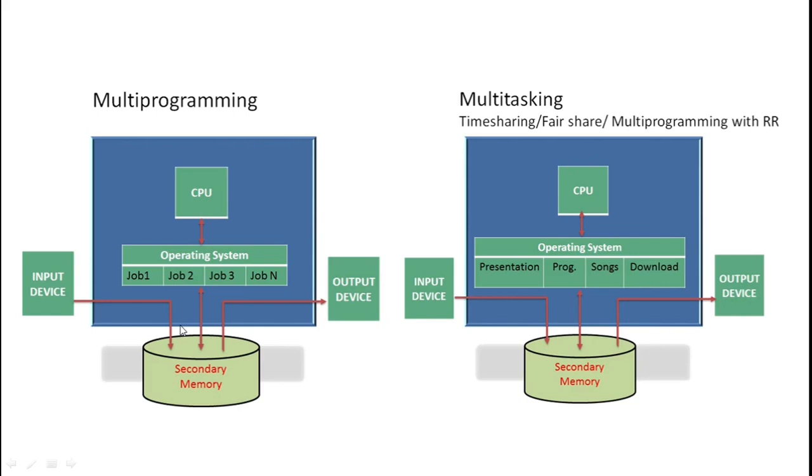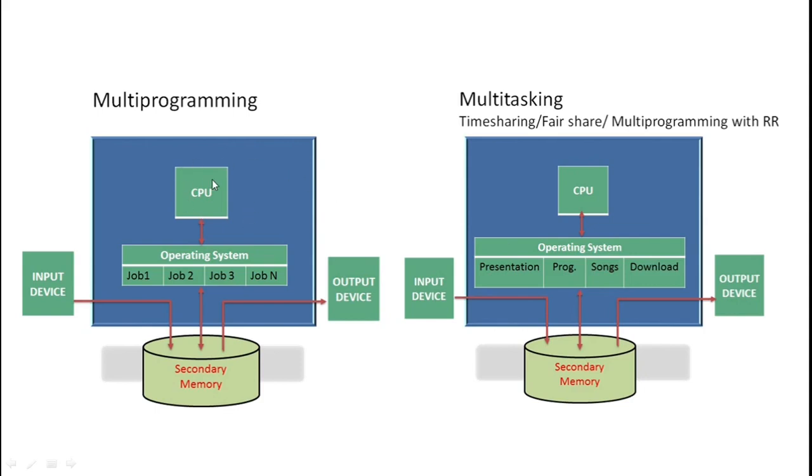But in both types of operating system, at a time only one job is in running status, or only one process can execute at a time, because we have a single processor. So keep in mind always, in an operating system a single processor can execute a single process at a time.